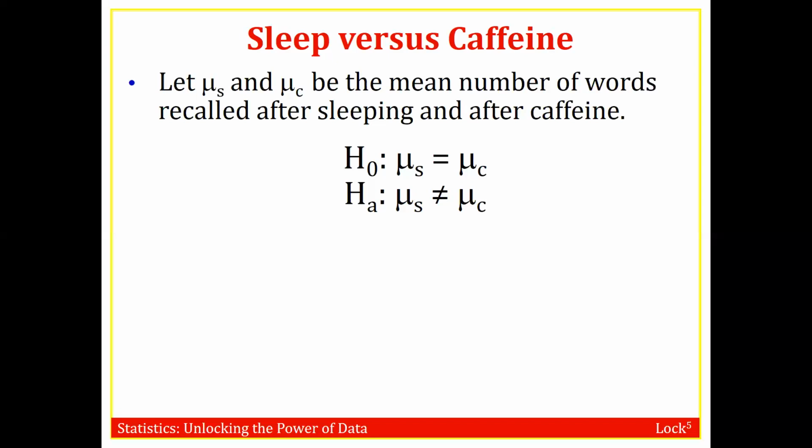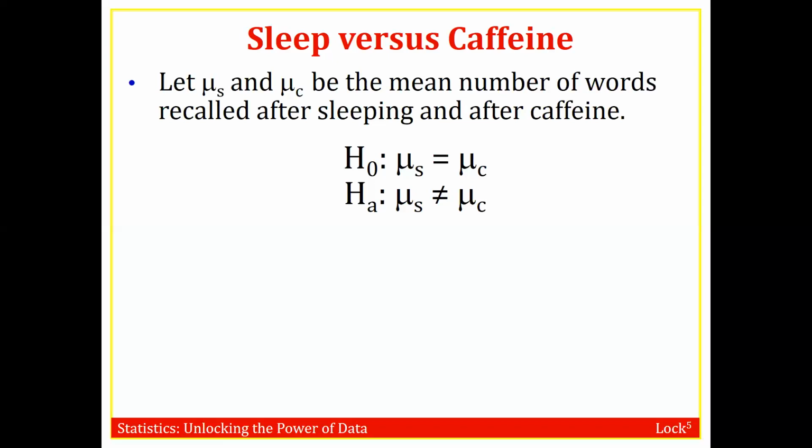So remember, the null hypothesis is a statement that there is no difference or no effect. So in this case, it would be stating that there is no difference in terms of word recall between sleep and caffeine. So the mean number of words memorized would be the same for both. Mu sub s equals mu sub c.